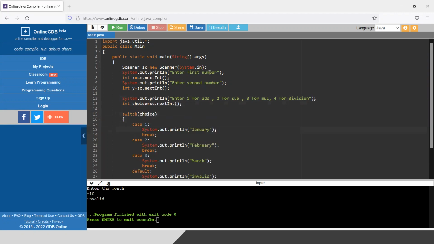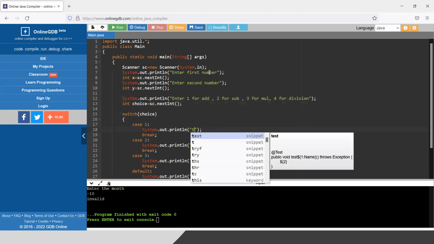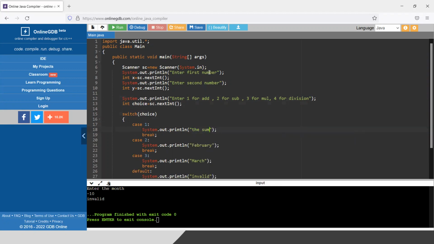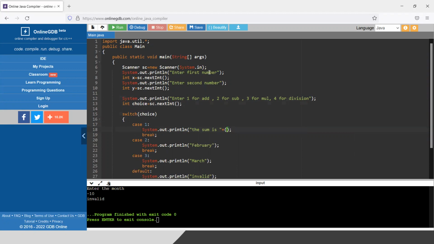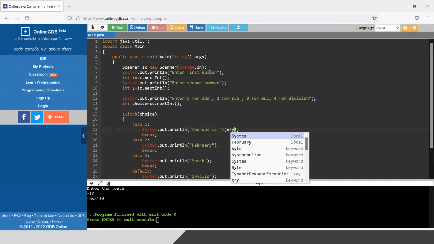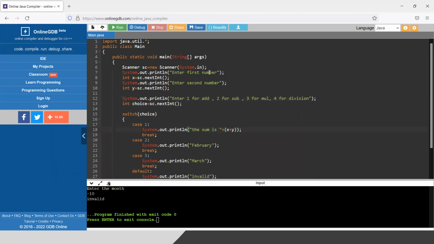When choice will be 1, I will just print the sum. So the sum is X plus Y. Not A plus B, sorry, it is X plus Y. So the same thing I will repeat. If the choice is 2, the answer will be the subtract. I will do subtract for x and y.